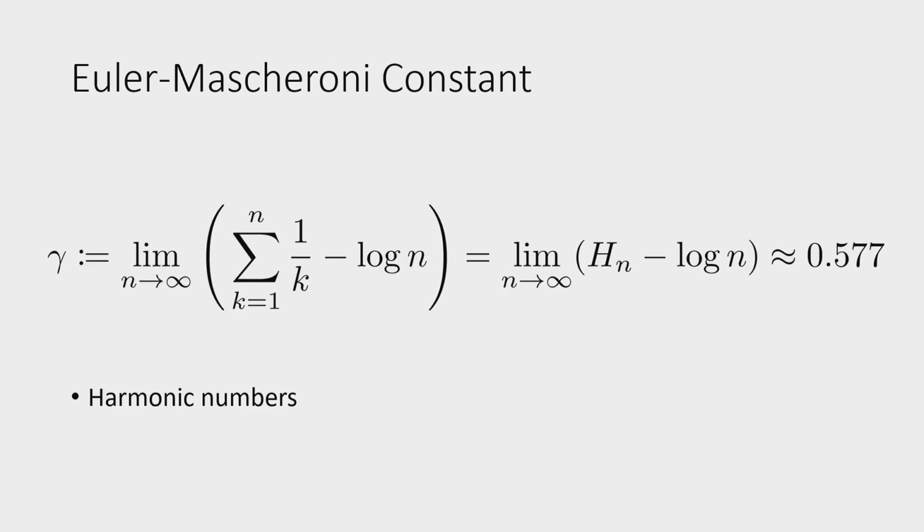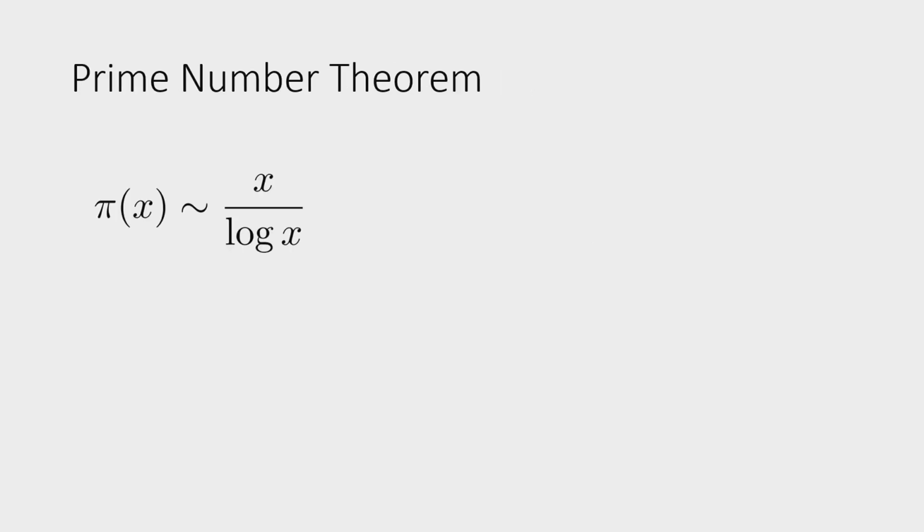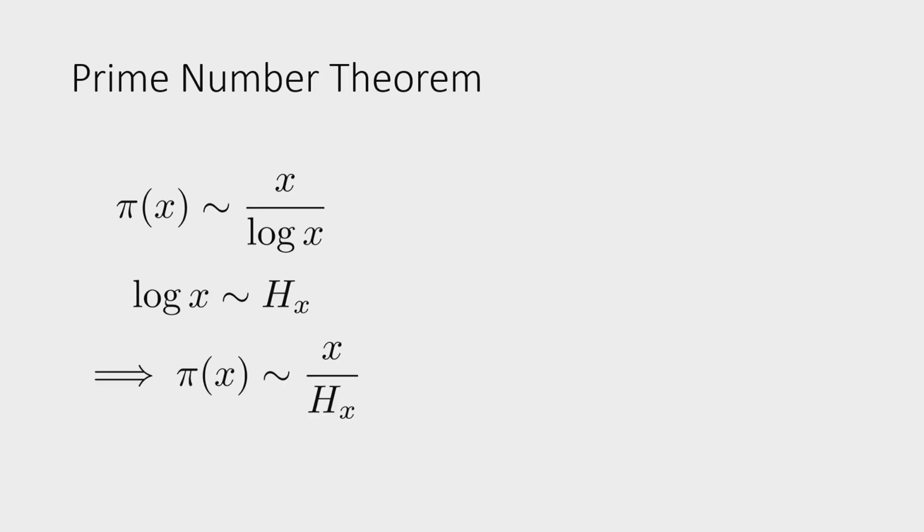But now we can say, because the difference between H_n and log n is asymptotically finite, just 0.577, that they are about the same. Well, we have this and this, so let's just replace log x with H_x, because the error should not be too large. And now we have reformulated the prime number theorem to this. At first glance it seems like we haven't made much progress. Now we have just one symbol instead of 3, so maybe that's a bit better.